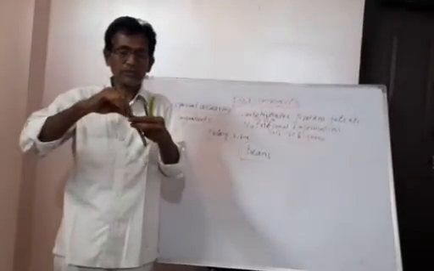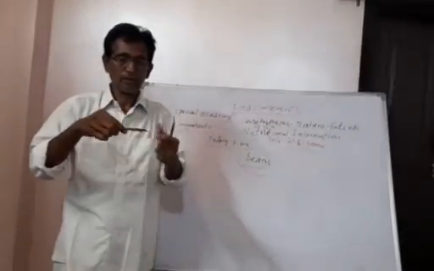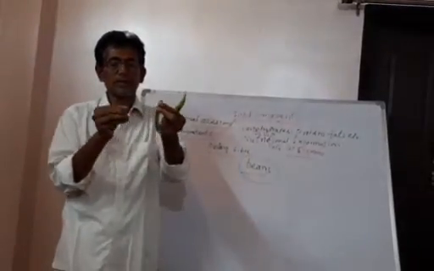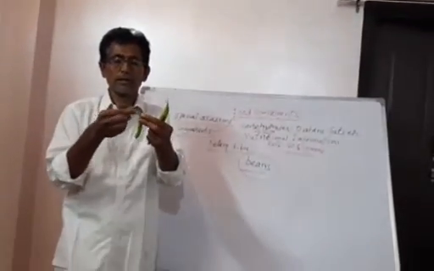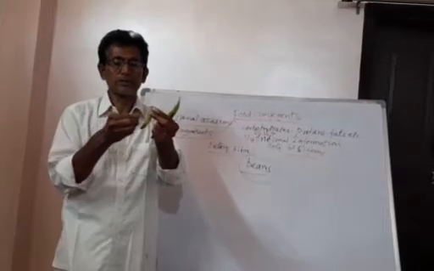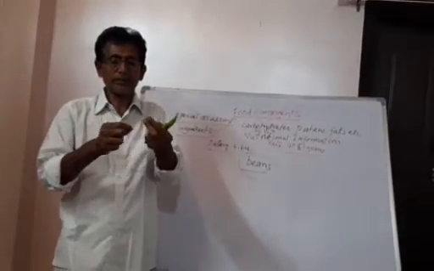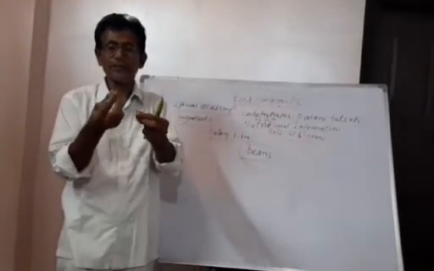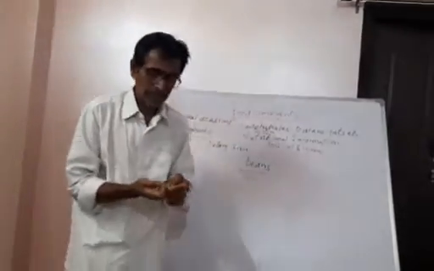Simply they do like this. We are aware of this, I think. We have observed. So they take out this. Now when you cut into pieces, you are seeing fiber-like structures. Is it clear?